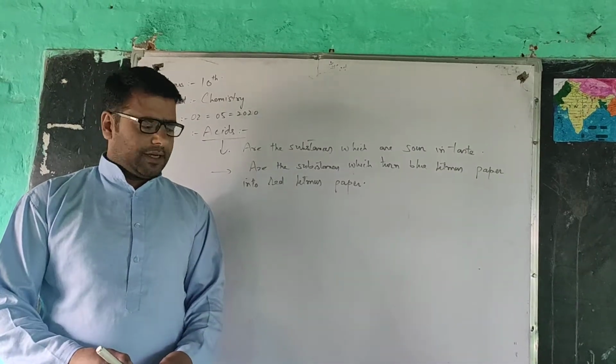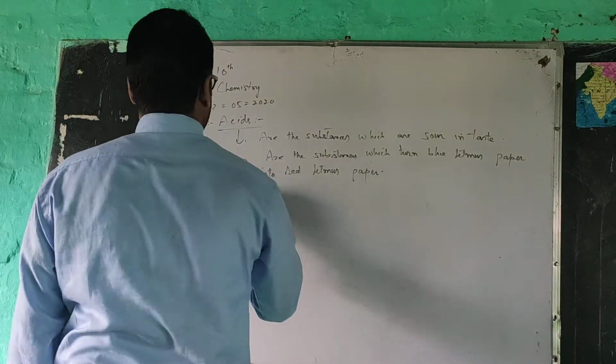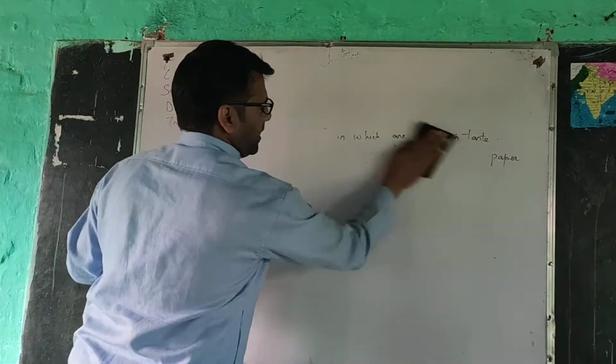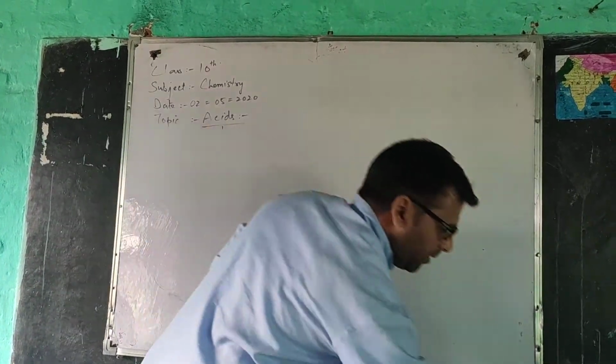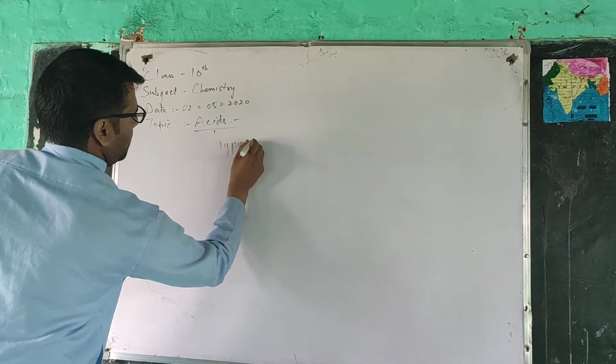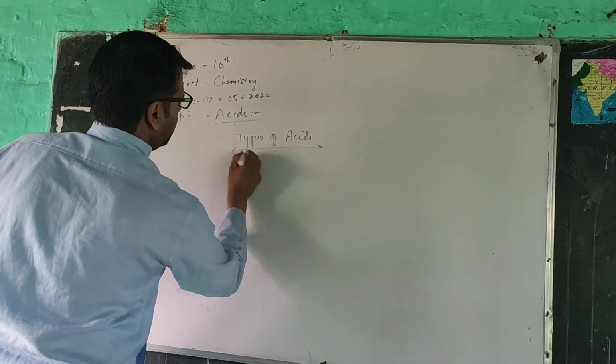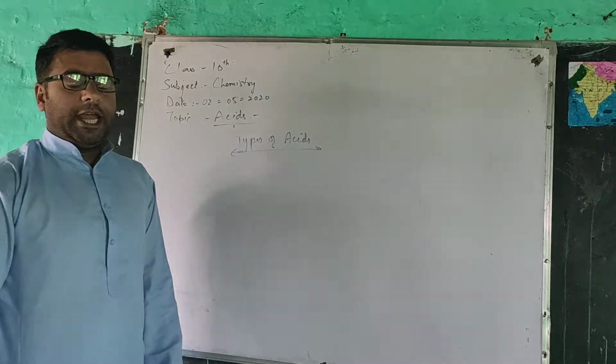Now we will have the classification of acids. What are the types of acids? There are actually two types of acids.